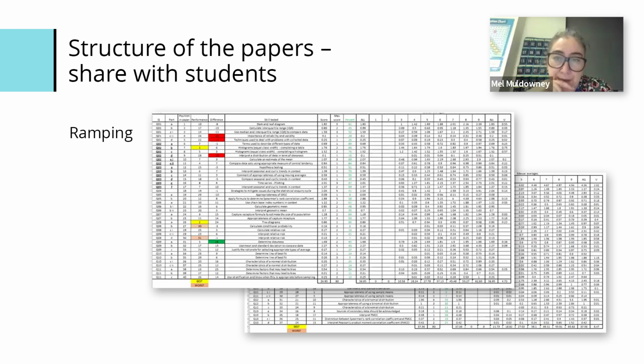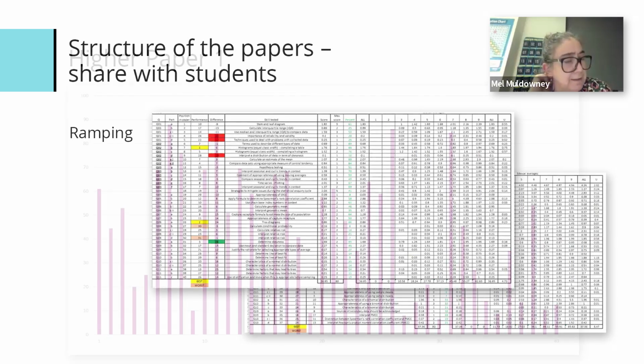So we've got the ramping within the papers, and that's paper 1 and paper 2, and you can see it's got all the subsections. I then sorted it based on the performance of the students for each sub-part of the question. So you could see that actually question 1 isn't all the easiest question, and so on. The ramping happens within a question. So there is obviously ramping. And just for students to understand, especially if you're in a new centre looking at delivering stats, this is the overall ramping of the questions.